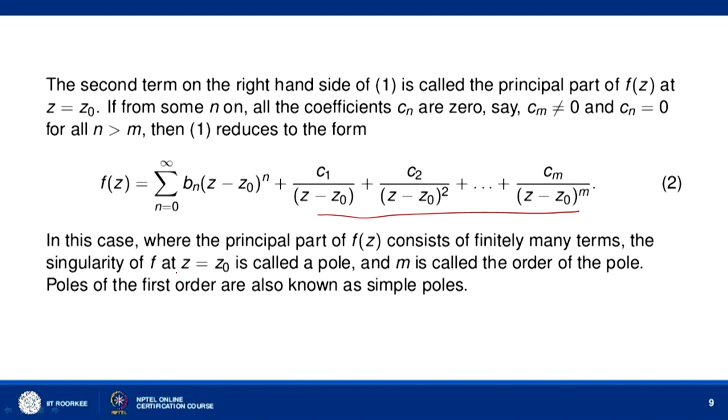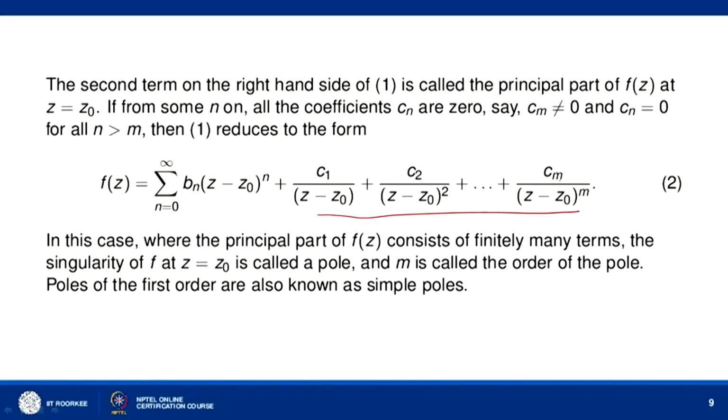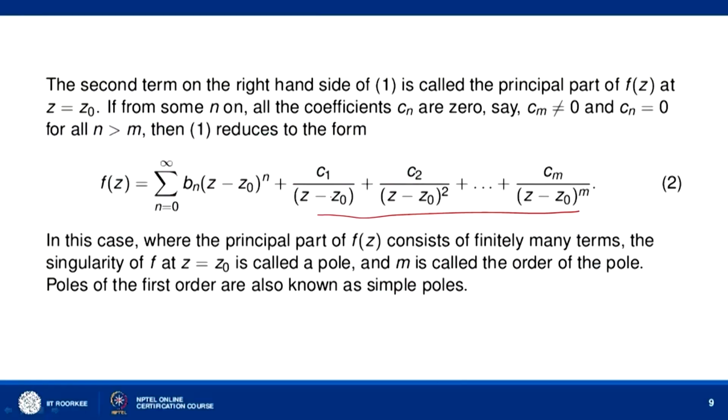The singularity of f at z naught is called a pole. So, if the principal part contains only finitely many terms, we say that the singularity of f(z) at z equal to z naught is a pole, and the highest power of 1 over (z minus z naught), that is m here (you can see Cm is non-zero), is called the order of the pole. Now, if m is equal to 1, that means you only have in the principal part one term C1 over (z minus z naught), then we have a pole of first order. So, a pole of first order is also called a simple pole.